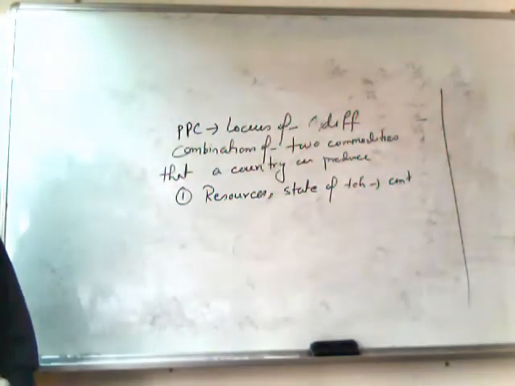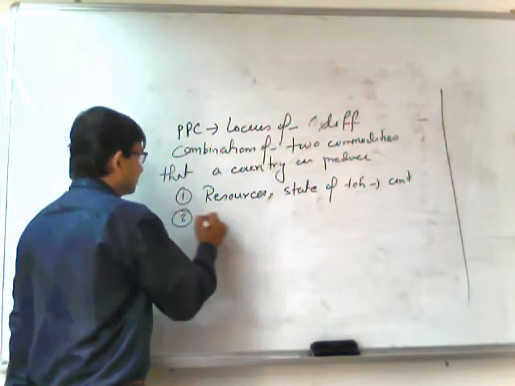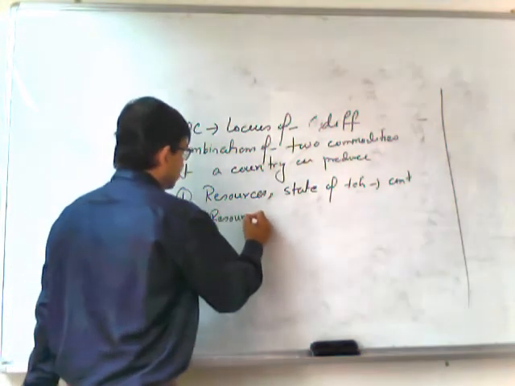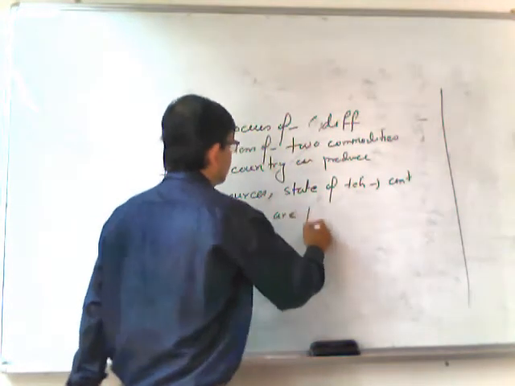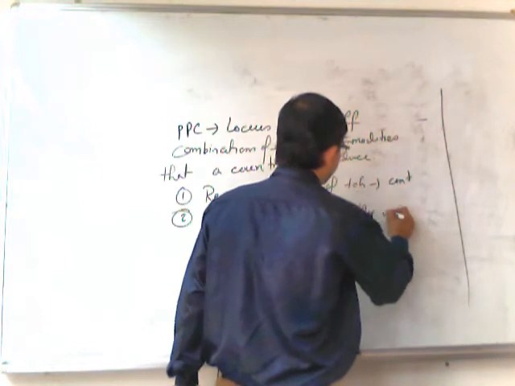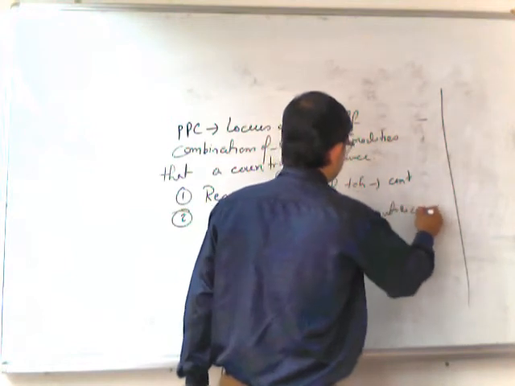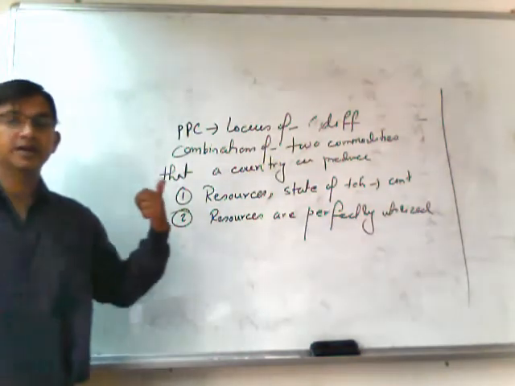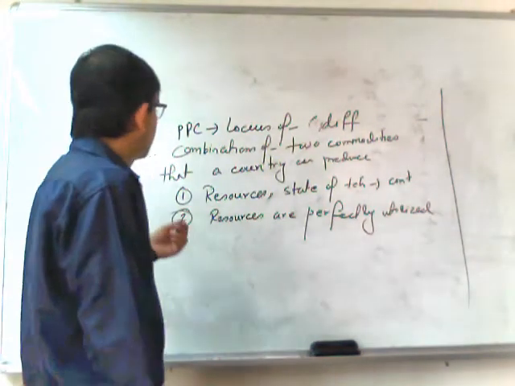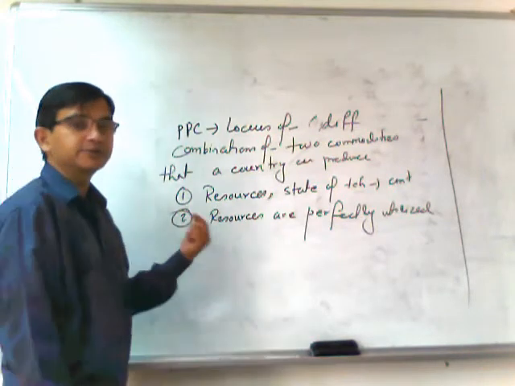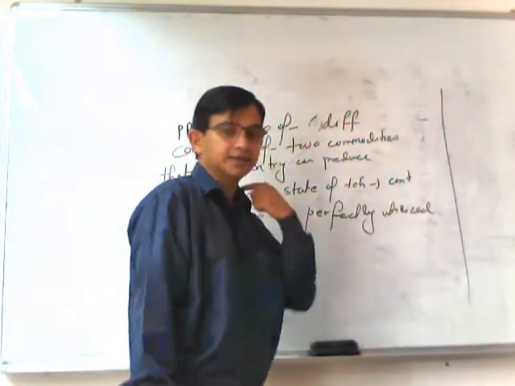And the second thing is that resources are perfectly utilized. So in such a situation, if we want to increase the output of one sector, we have to sacrifice the output of the other sector. There is no other way.